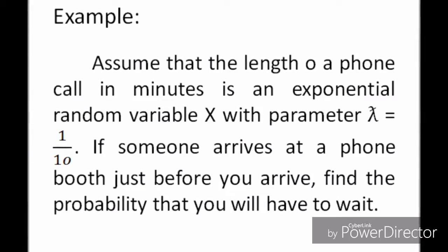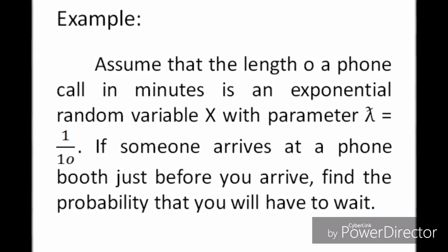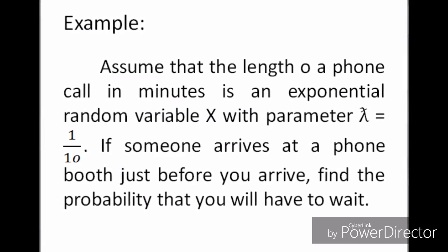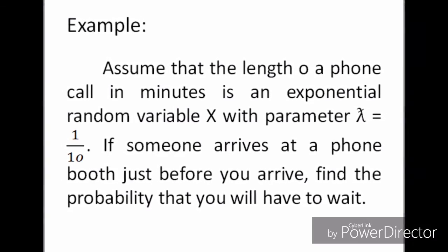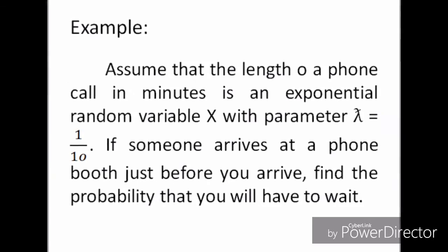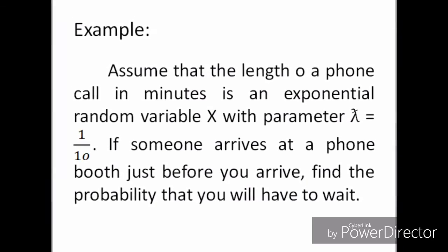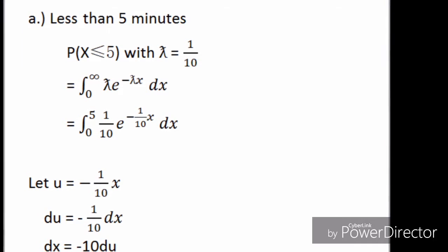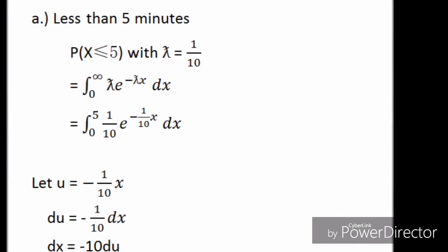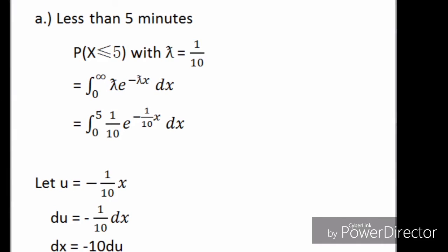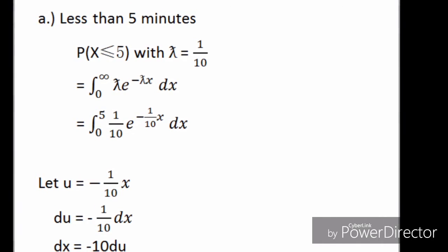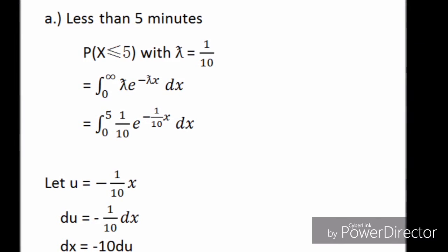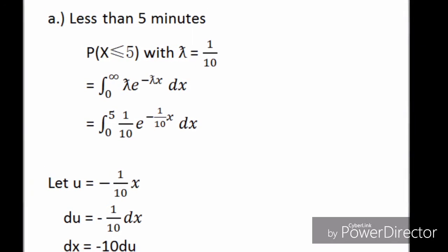Assume that the length of a phone call in minutes is an exponential random variable X with parameter lambda equal to 1 over 10. If someone arrives at a phone booth just before you arrive, find the probability that you will have to wait. First, if we have less than 5 minutes, we have the probability of X less than or equal to 5 with lambda equal to 1 over 10. So we have the integration of lambda e to the negative lambda x dx.